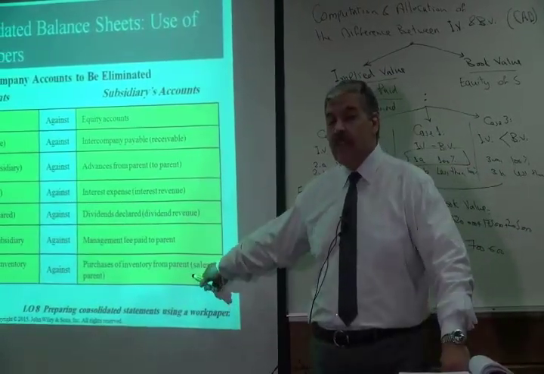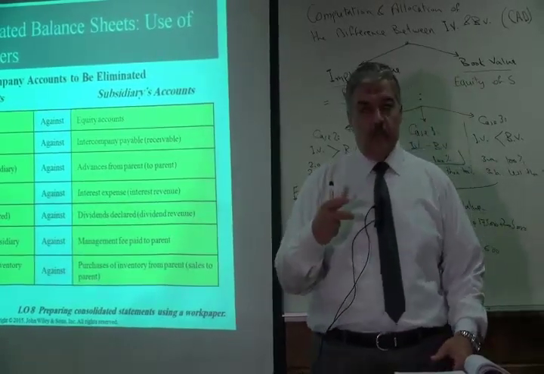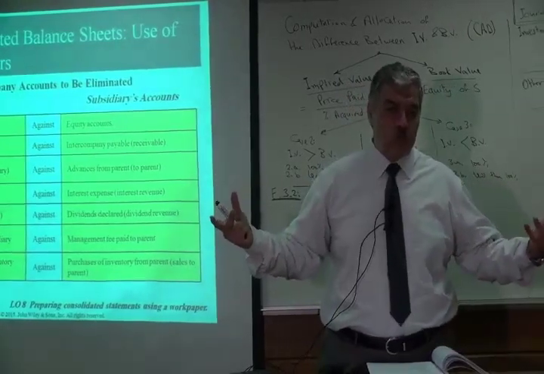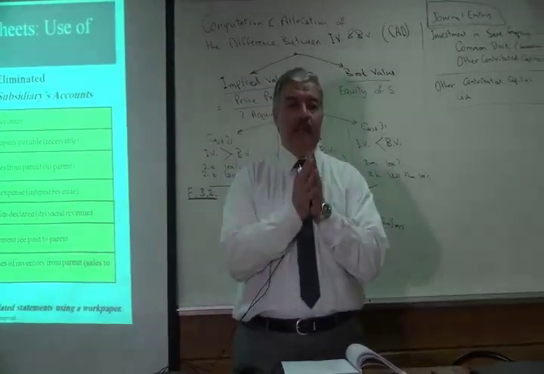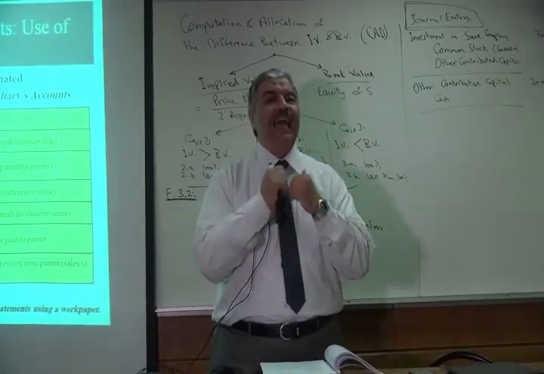Sometimes you have sales between the parent and subsidiary. The sales will be recorded in one company as revenue, and the other will be recorded as cost of purchases. So we should eliminate these items for each other. So it's all called eliminations.